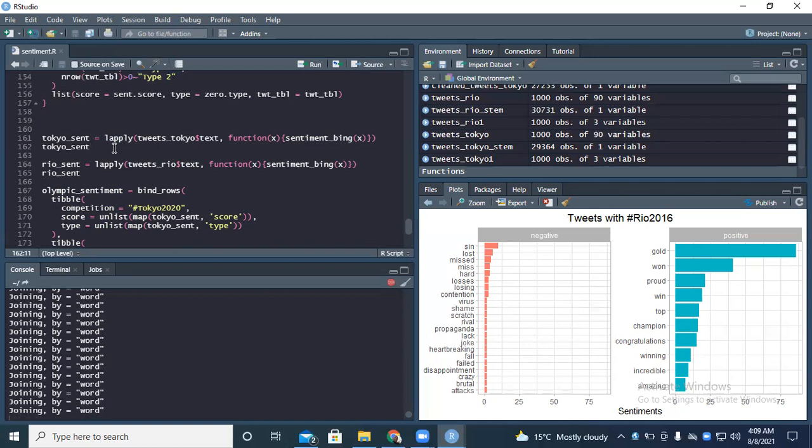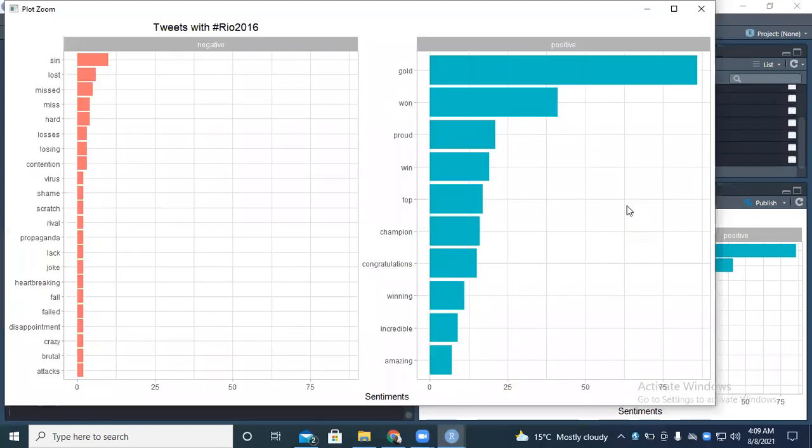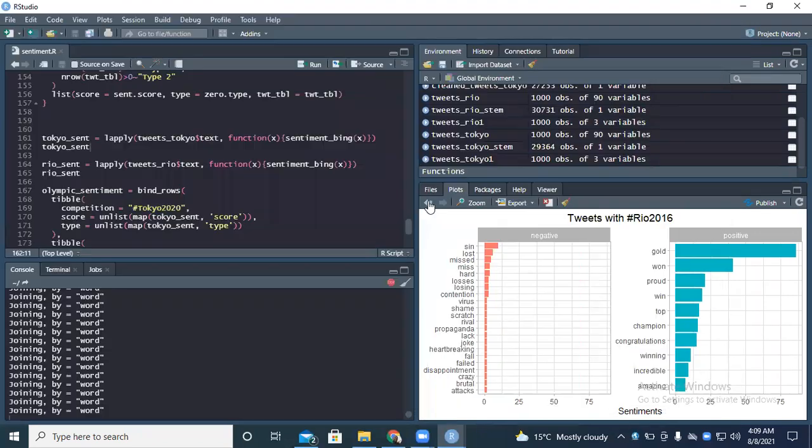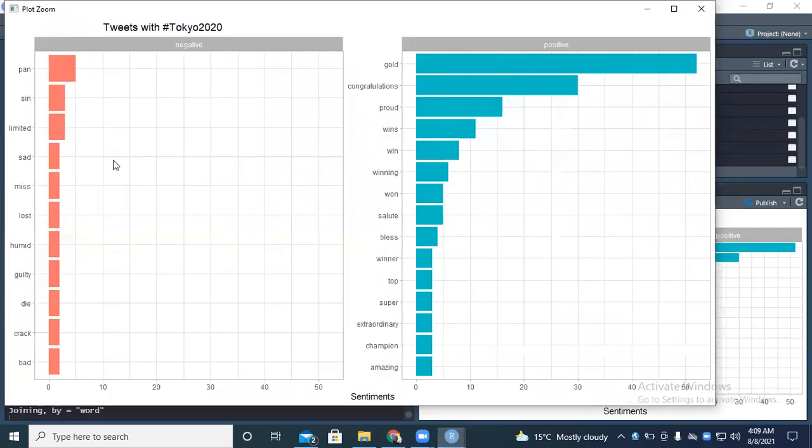Then, having a look, let me just explore what is current, the Tokyo 2020. You can see we have very, very few tying negative words. People simply expressed themselves like a miss.